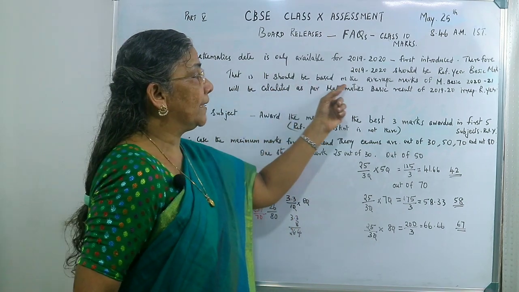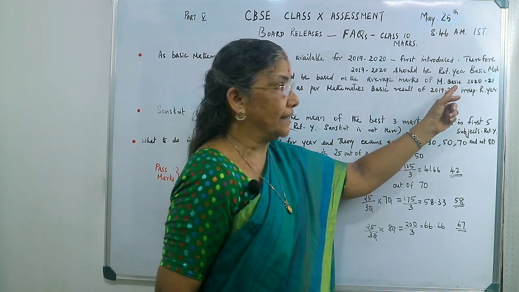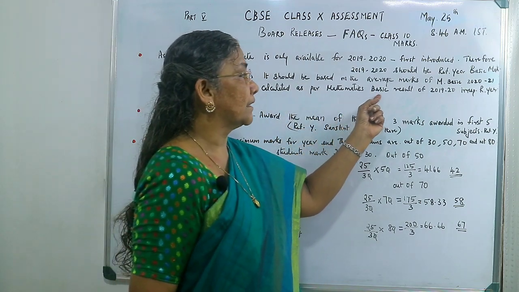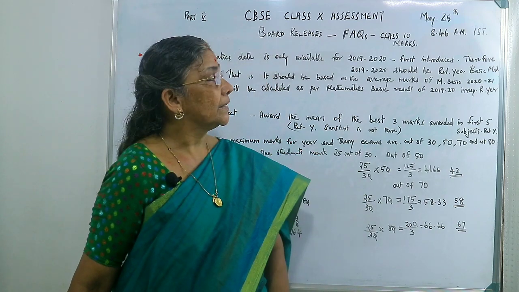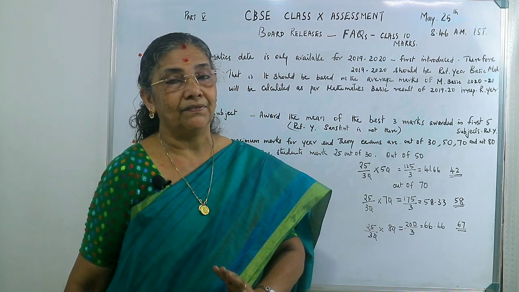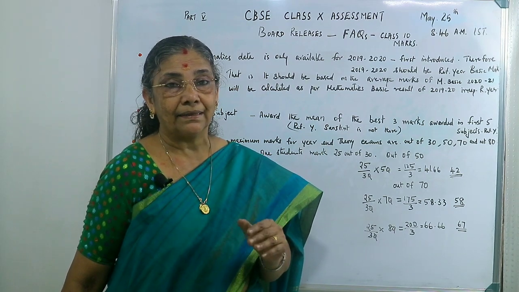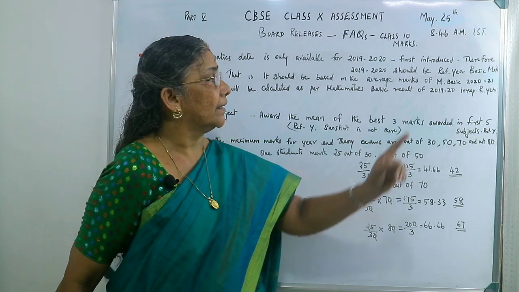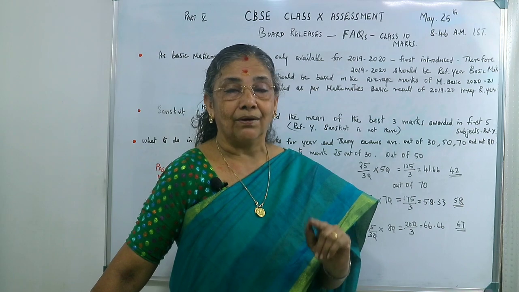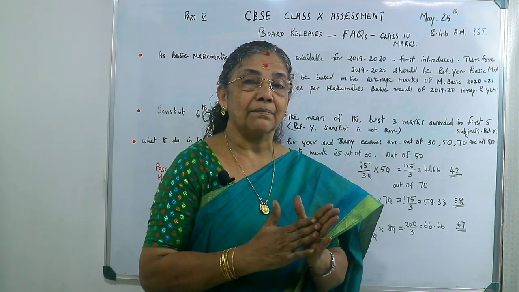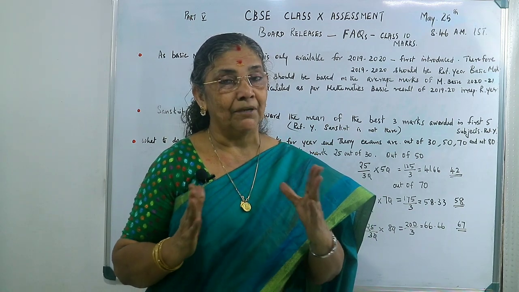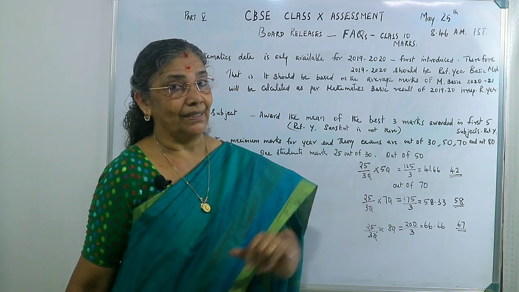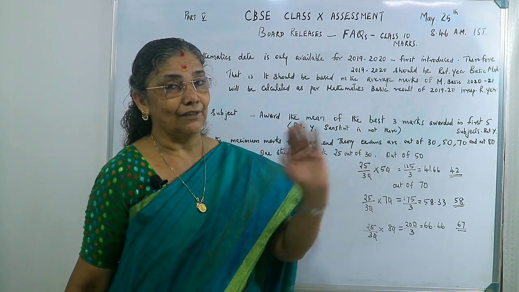It should be based on the average marks of maths basic. 2020-21 will be calculated as per the mathematics basic result of 2019-20, irrespective of the reference year. If the reference year is some other year, it does not matter; that should not be taken in the case of basic maths. In the case of basic maths, you have to take 2019-2020, because the bifurcation between basic maths and standard maths occurred only from 2019 to 2020, from that academic year onwards. That is the first answer.